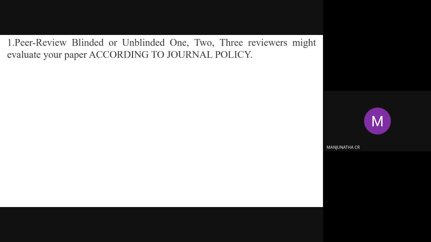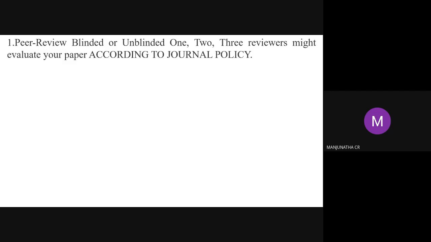Next, I already told we can do the two methods for peer review: blinded and unblinded. In blinded review, the reviewer does the reviewing without knowing author names, emails, or corresponding author names. Unblinded means once the editor sends it, they know the author's name, affiliation, and all those things. Okay, for example, someone at MS Ramaiah Institute of Technology, they write an email saying your paper will come, or they demand money. Otherwise, they will not review that one.